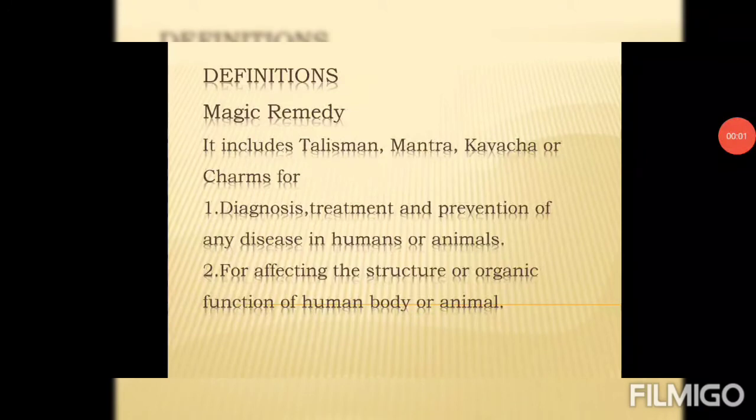The next definition is magic remedies. The definition of magic remedies includes talisman, mantra, kavacha or charm for the diagnosis, treatment or prevention of any disease in human or animal, or for affecting the structure or organic function of the human body or animal. The meaning of magic remedy is mentioned in its name itself: magical treatment for any disease or disorder. For example, people say use this talisman and your disorder will be cured, or say this mantra 3 times or 100 times a day and you will feel good. All this comes under magic remedies.